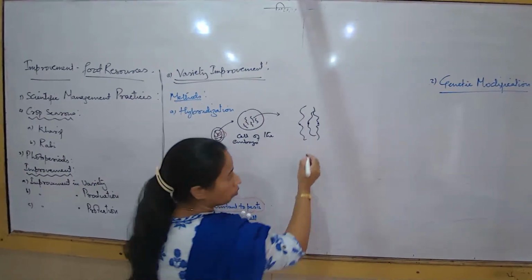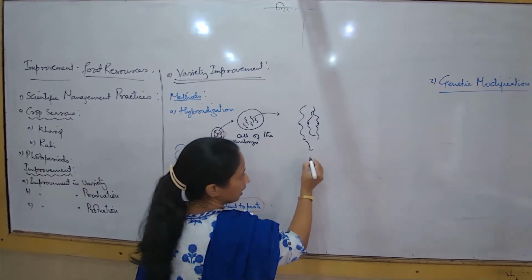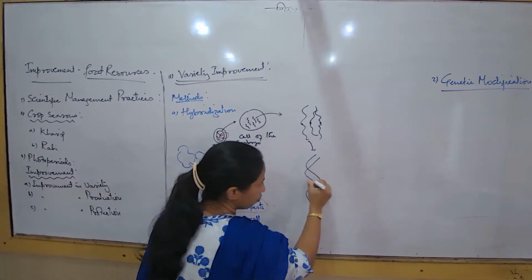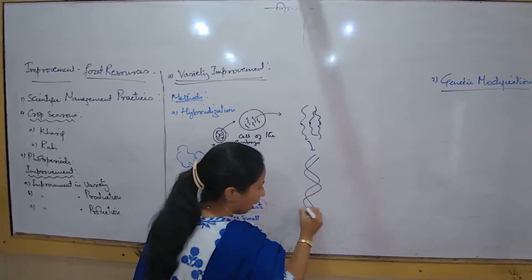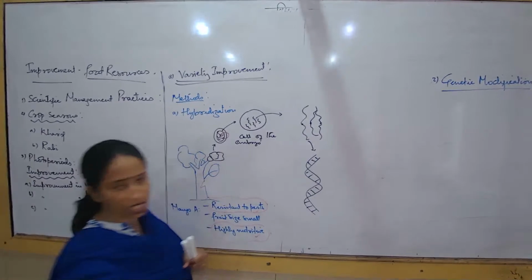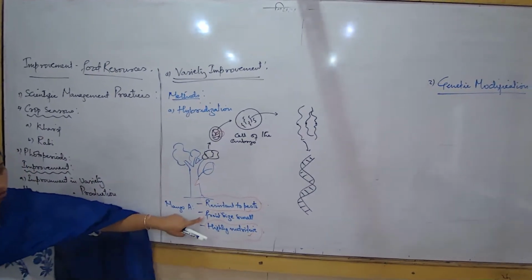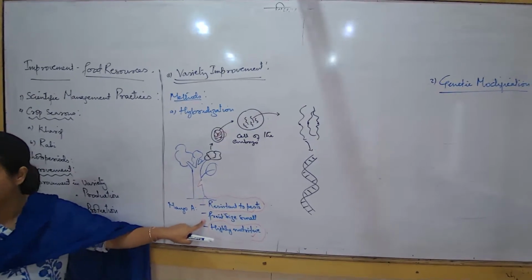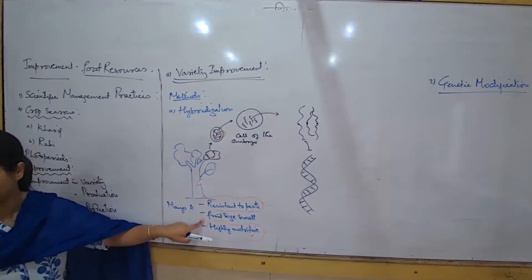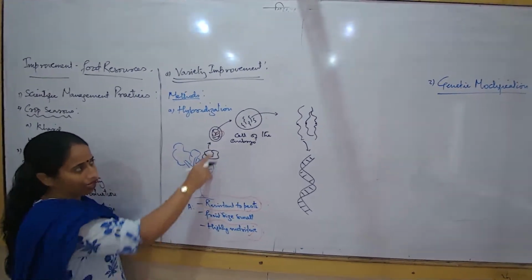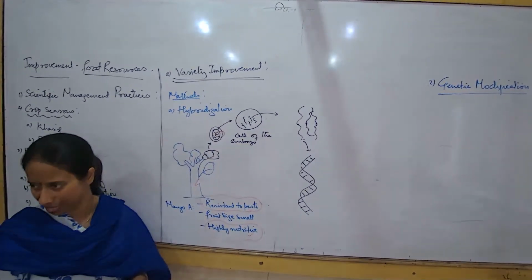So this chromosome, they will try to study in detail. So what would be the DNA of the chromosome? The DNA of the chromosome would be something like this, they suppose. And this is the DNA of the chromosome. And by the process of genetic modification, they would try to change one undesirable characteristic for something good. So now, this is a plant where the embryo has got the DNA.